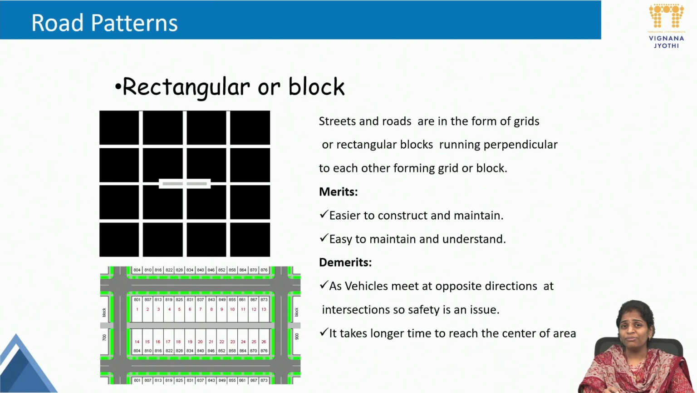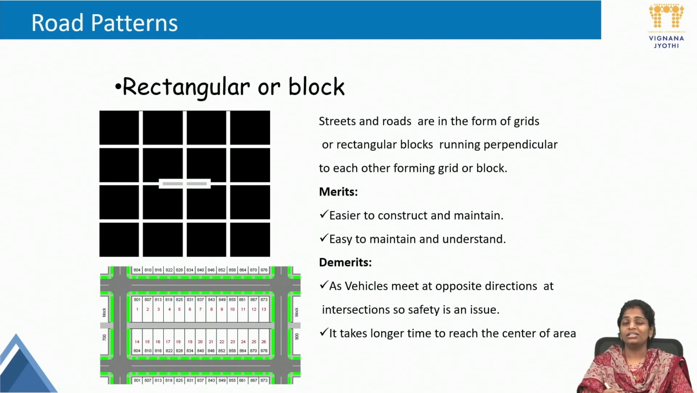Merits are nothing but the advantages of this kind of road network. One, it is very easy to construct and maintain. The pattern can be very easily understood. There is no confusion, right? The road numbers are given 1, 2, 3, 4. We can easily travel from one place to another.